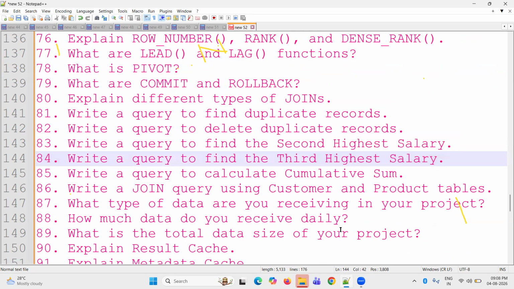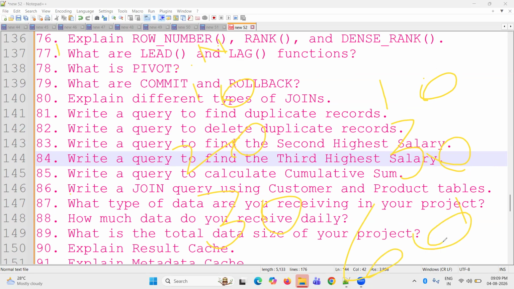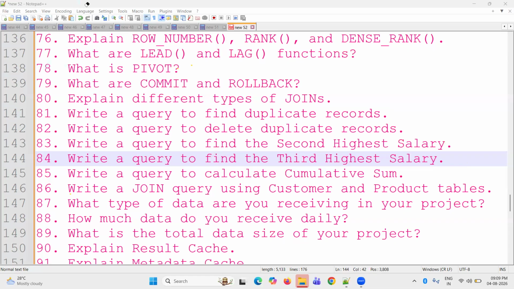And the cumulative sum. What is the cumulative sum? Simple: suppose I have salaries of 10 lakhs, 20 lakhs, and 30 lakhs. First it is 10, then 10 plus 20 is 30, then 30 plus 30 is 60. This is the cumulative sum. Most of the time they will ask this in interviews, in the first or second round. How to find the cumulative sum is a common question.